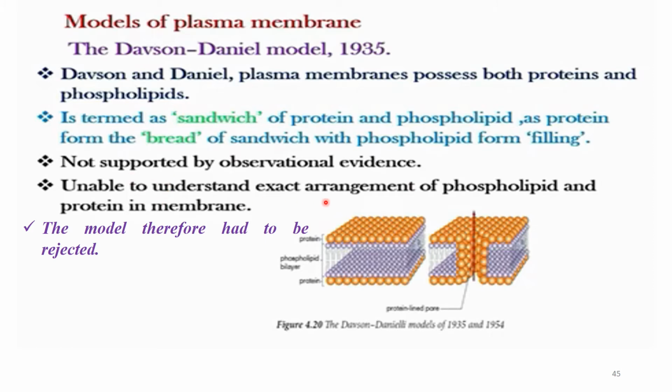Therefore, it is unable to explain the exact arrangement of phospholipid and protein in the membrane. This means the Davson-Danielli model doesn't explain why the proteins occur at the top of the phospholipid bilayer and at the bottom, including why the phospholipid bilayer occurs in the middle. It doesn't identify this critically because it was not tested with experiments. As a result, it is not supported, and the model is therefore rejected.